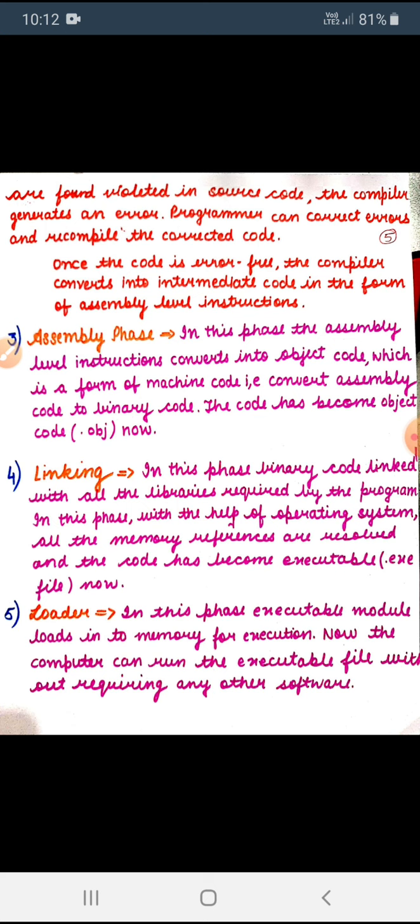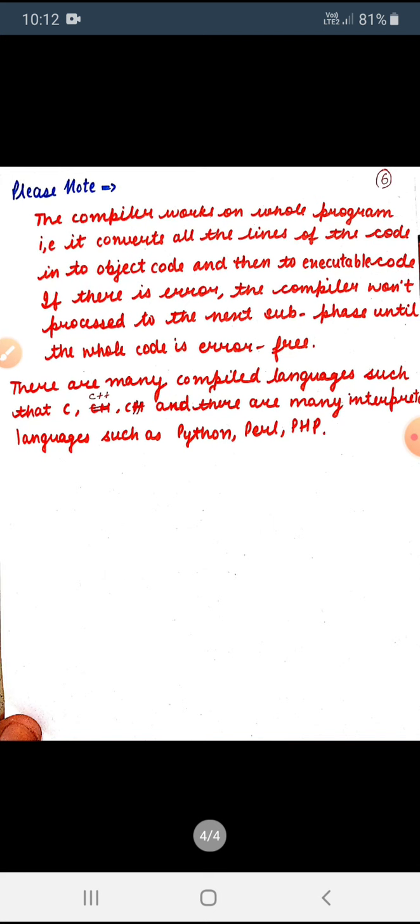And last, after this, in the loader phase, the executable code is loaded into memory for the execution of the program, for the execution of the source code. Once the source code is converted into executable code, there is no requirement of the compiler after execution of the program.